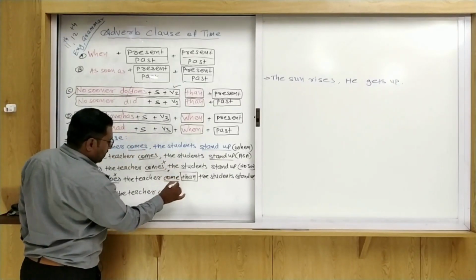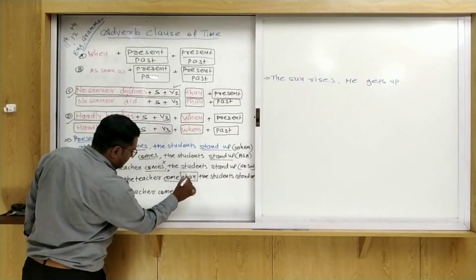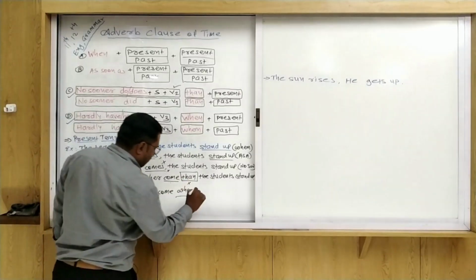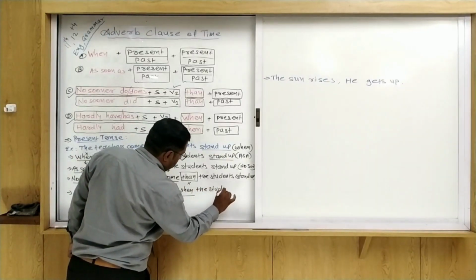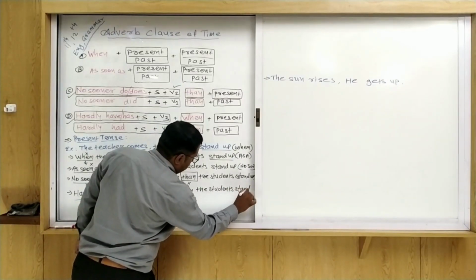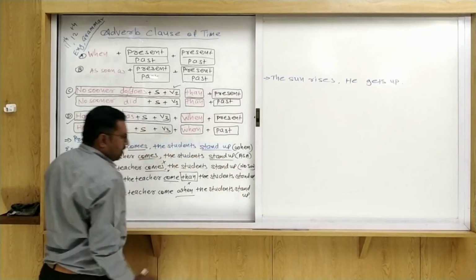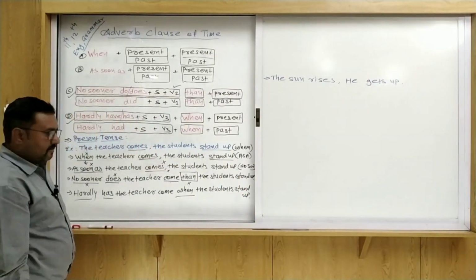So the sentence is over. Now we use when as a conjunction and remove that. After that, the same thing: the students stand up. We should not change the second sentence.